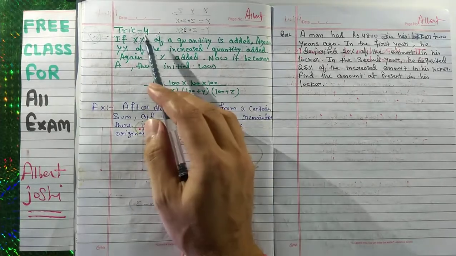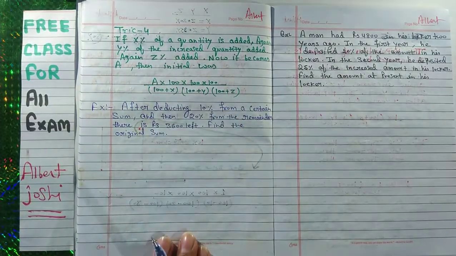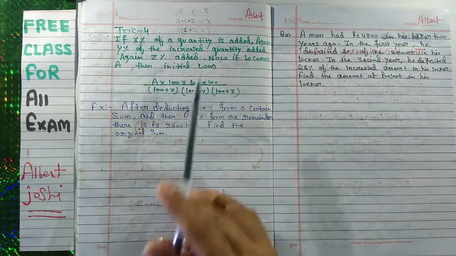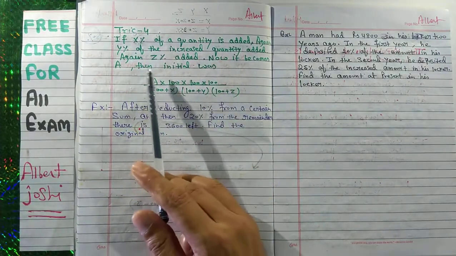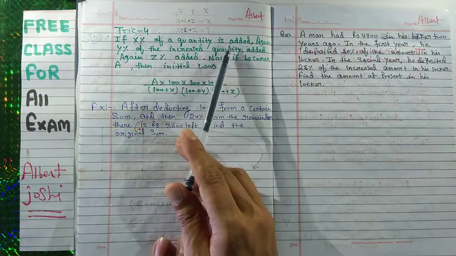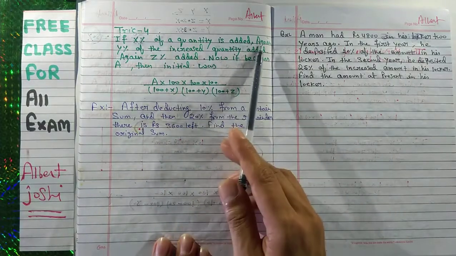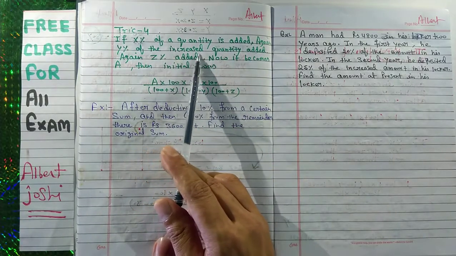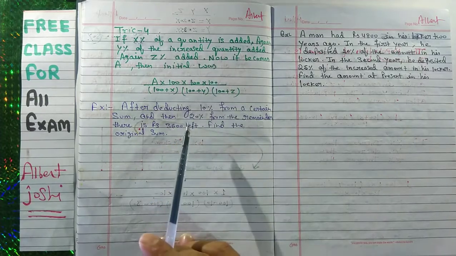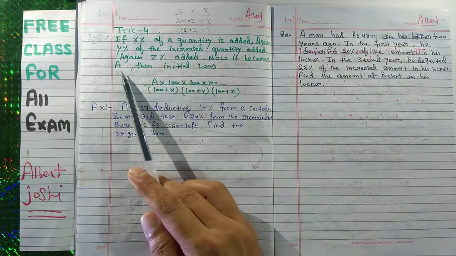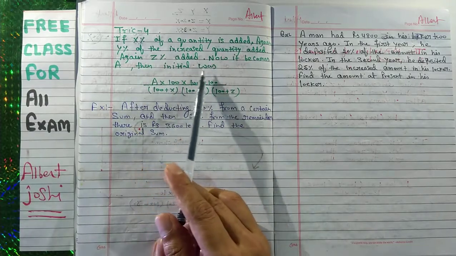Now friends, this is the trick number 4. In the trick number 4, we are giving you another best method. If X% of a quantity is added, again Y% of the increased quantity is added, again Z% is added, now it becomes A, then what was the initial?